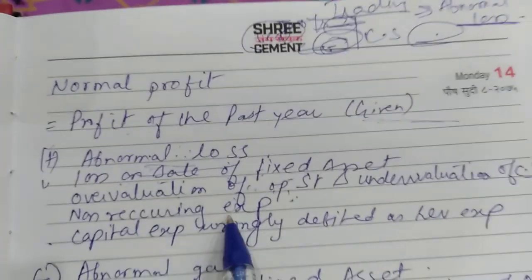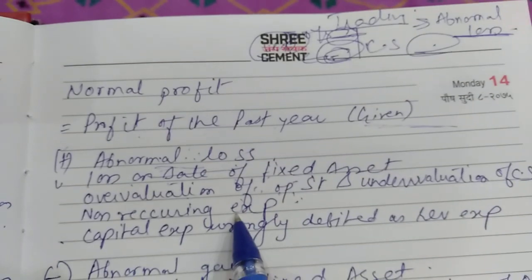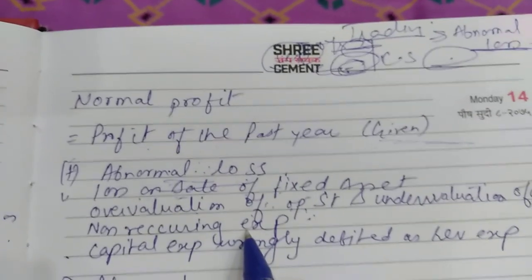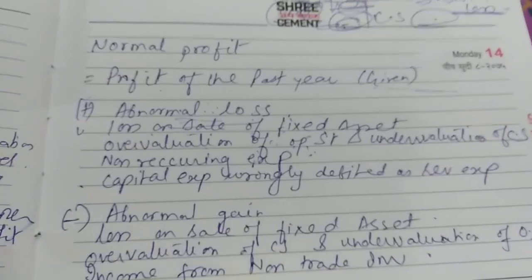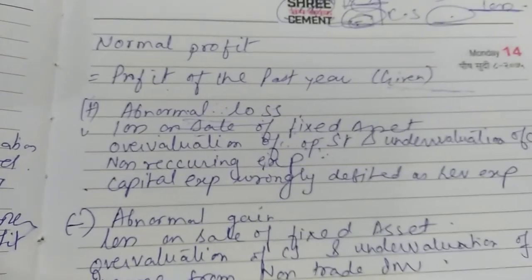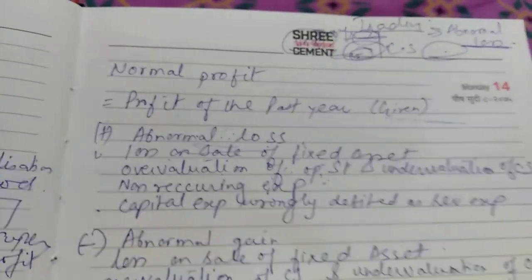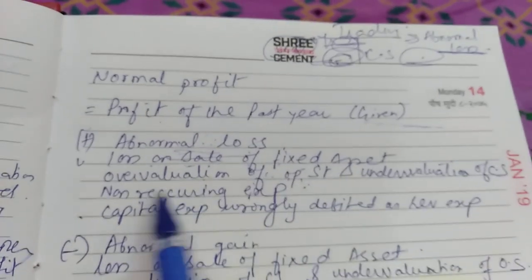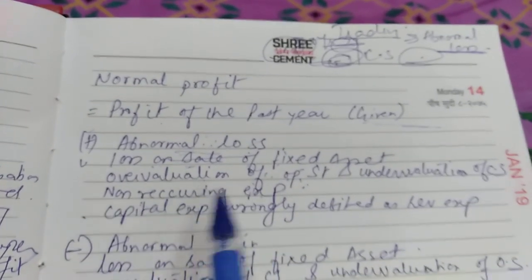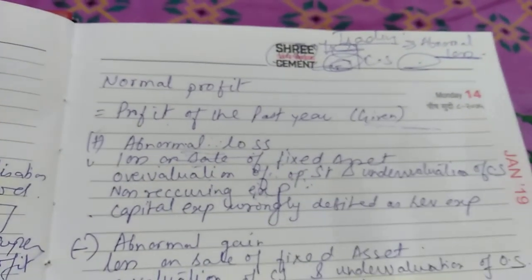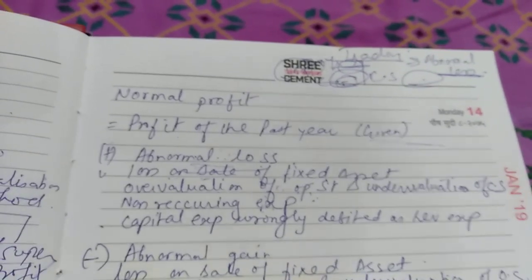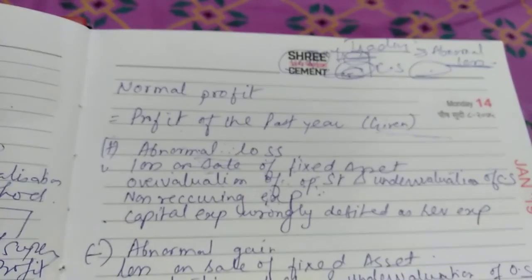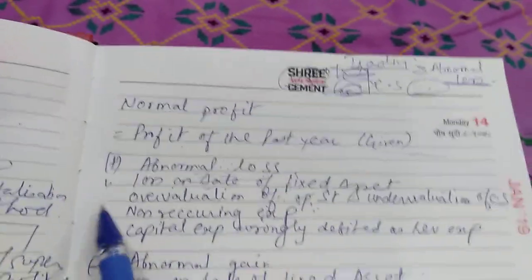Then non-recurring expenses. Non-recurring expenses means which are not of recurring nature, which are not going to occur again and again. That will be also mentioned in the question that it is a non-recurring expense. While reading the question, you will get an impression that it occurs only once. That is a non-recurring expense. You have to add it.